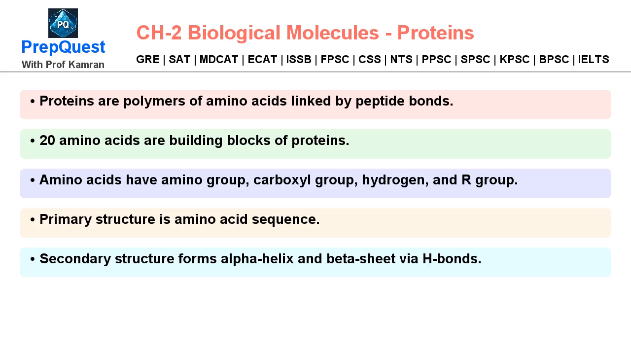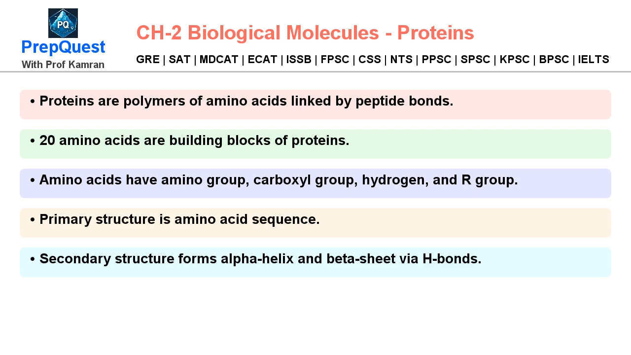Proteins are polymers of amino acids linked by peptide bonds. 20 amino acids are building blocks of proteins. Amino acids have an amino group, carboxyl group, hydrogen, and R group. Primary structure is amino acid sequence.